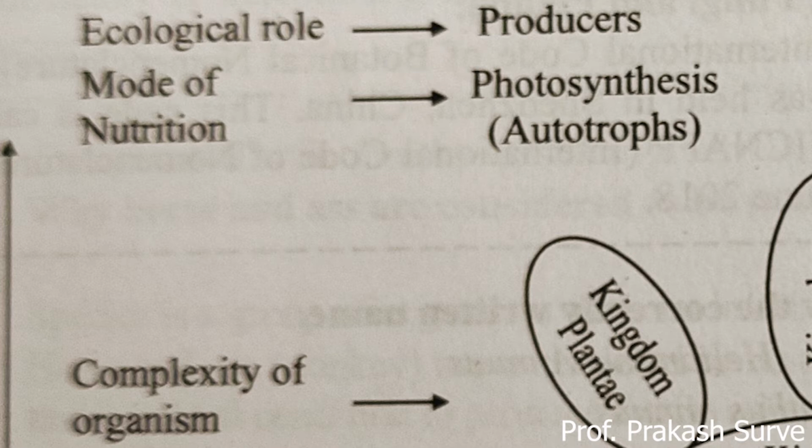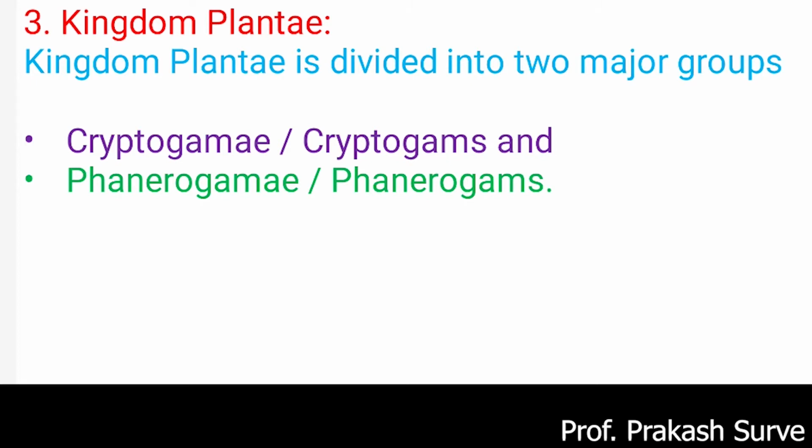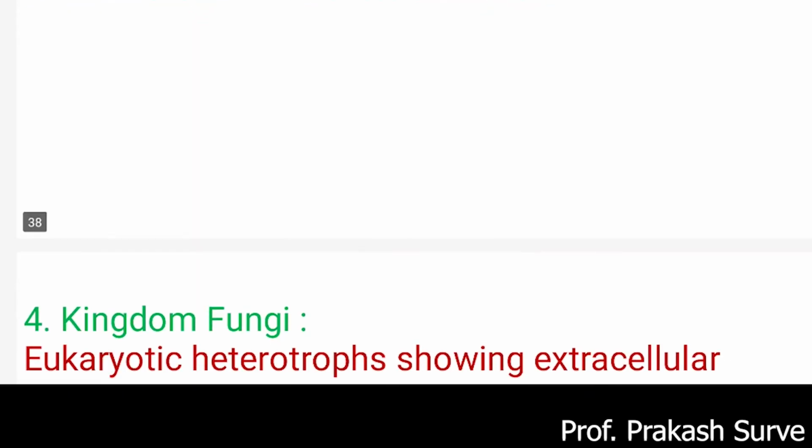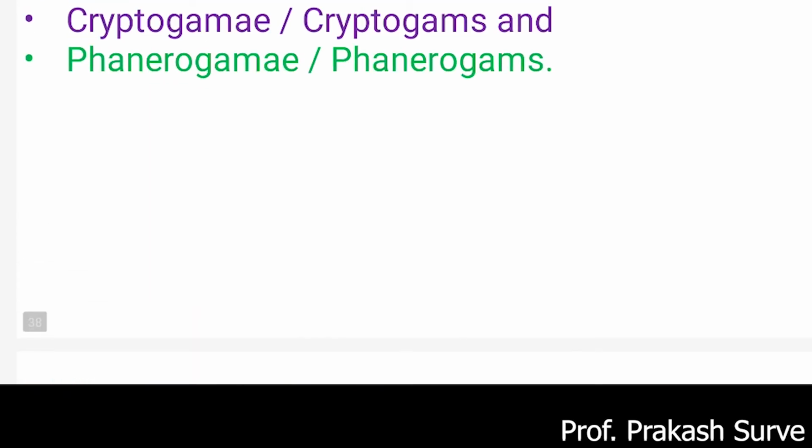The kingdom plantae is divided into two major groups. One is the cryptogams and the other is the phanerogams, also called cryptogame and phanerogame. What are cryptogams? This group of plants do not produce flowers and do not produce seeds, while the phanerogams produce flowers and also produce seeds. In detail we'll learn regarding this in the next lesson on the kingdom plantae.